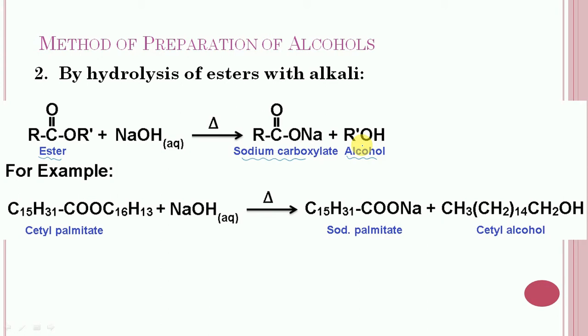and fats. So let us take the hydrolysis of the cetyl palmitate with sodium hydroxide, and it will give sodium palmitate and cetyl alcohol.